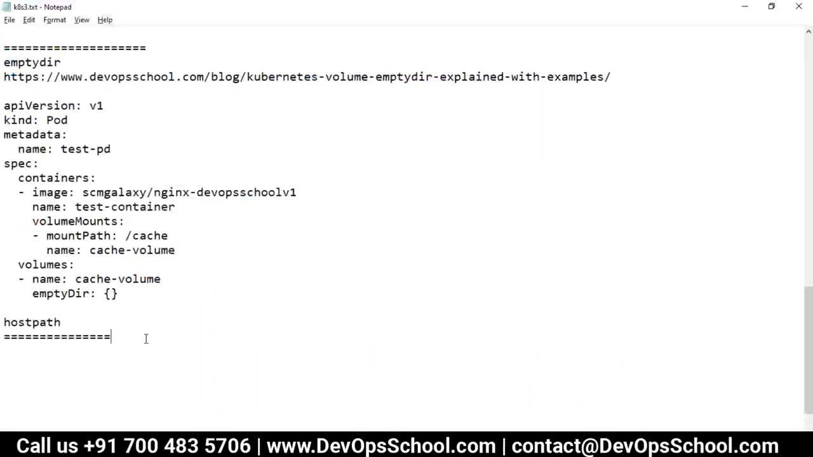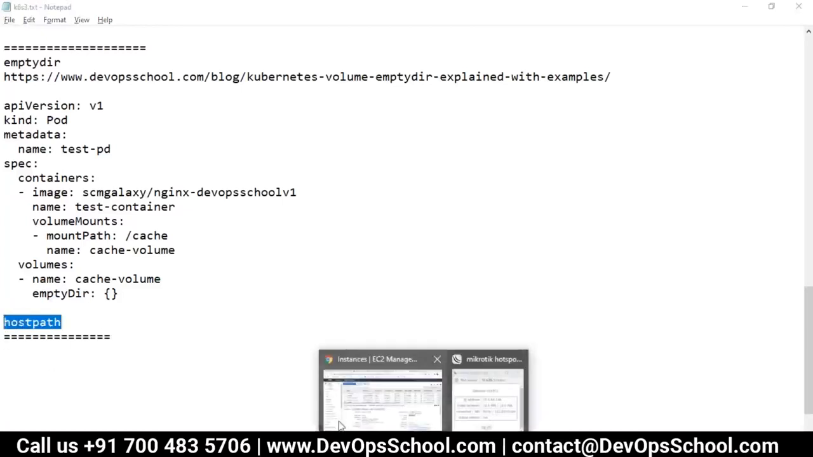I said hostPath has one advantage. The advantage is if the pod is gone, the volume will not be deleted, but there is one disadvantage. If the pod is a part of the deployment, it will definitely be created on some other node of your cluster. In that case, the volume which was earlier created is not portable. That means you won't get that same data. Did you understand this? Portability is not there. Yeah, so this is hostPath.